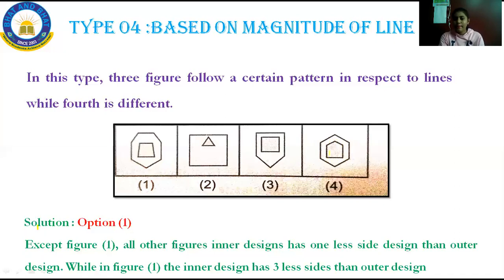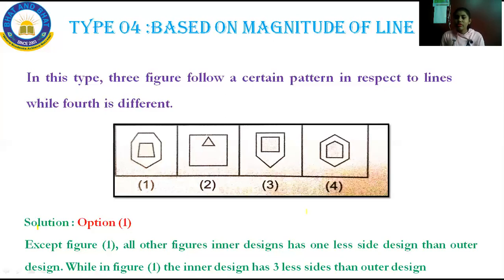Now let us compare. In option 2, option 3, option 4, except the first figure, all the figures have an inner design with fewer sides than the outer design, isn't it? The second figure has outer design 4 and inner design only 3, one less than the outer design: 4 minus 1 is 3.